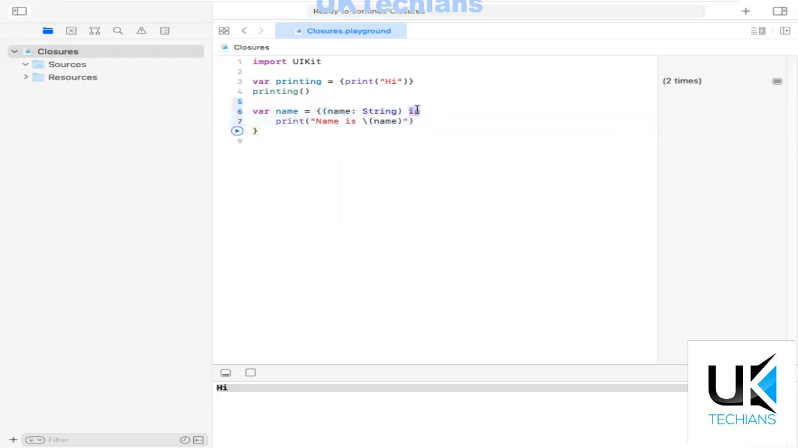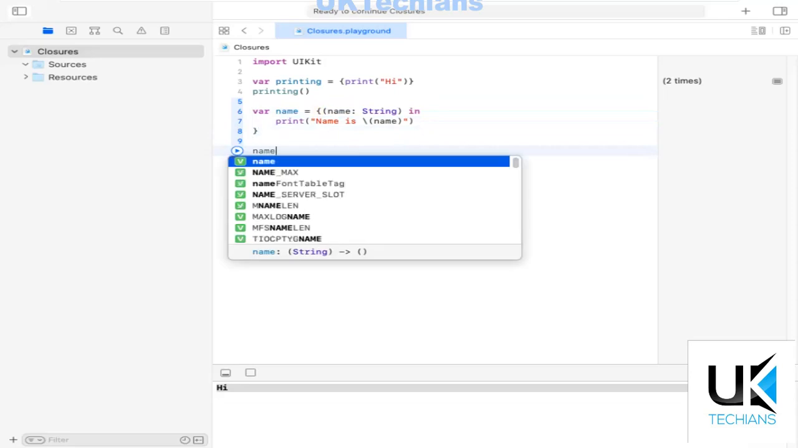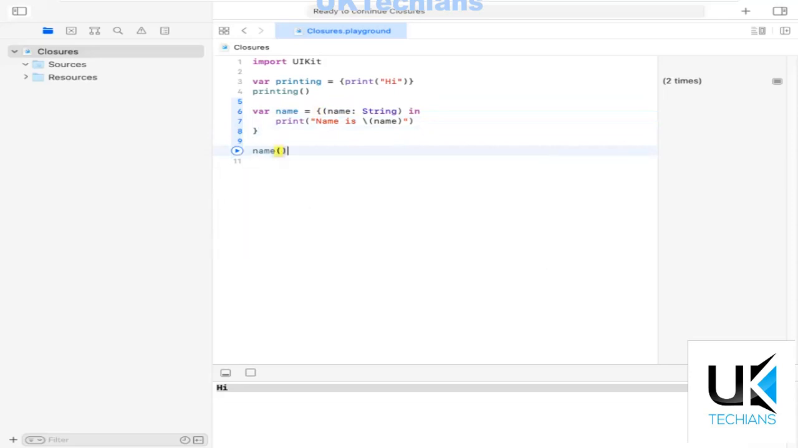The in is a separator between the statement and the parameter. So the wall is because we are defining here some parameter, and then a separator, and then the statement. So this is the syntax of a closure with a parameter. So now just call this name function, or sorry, name closure, and run this.